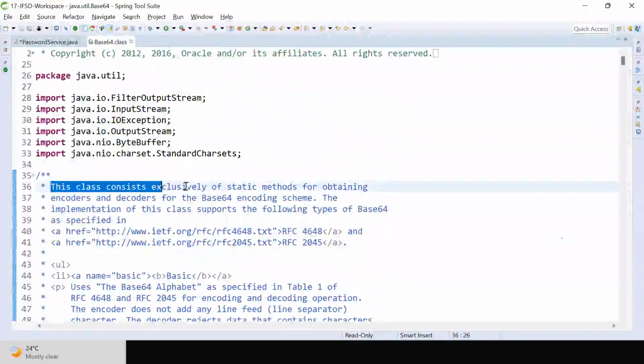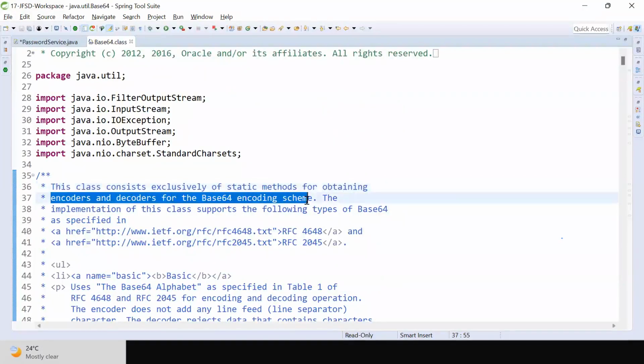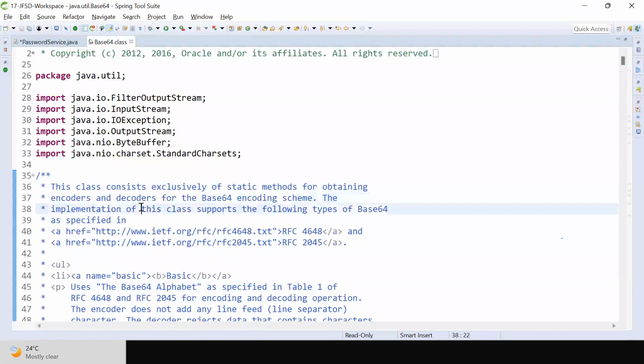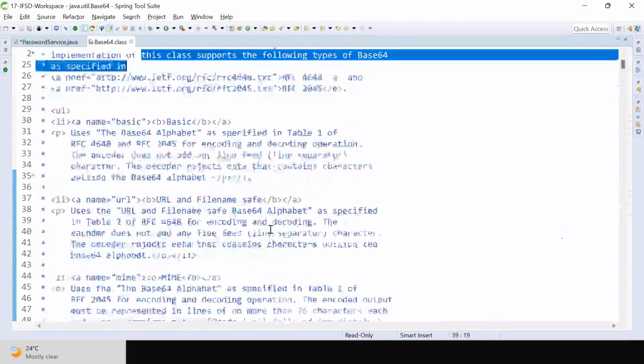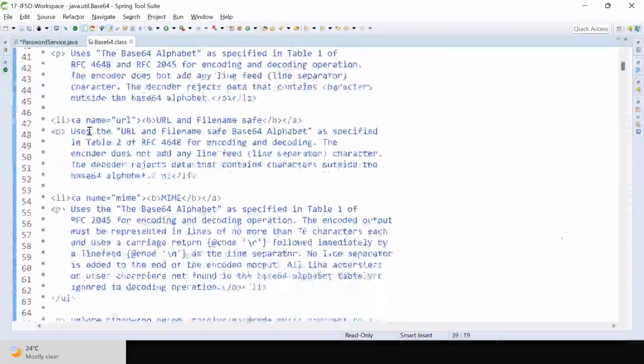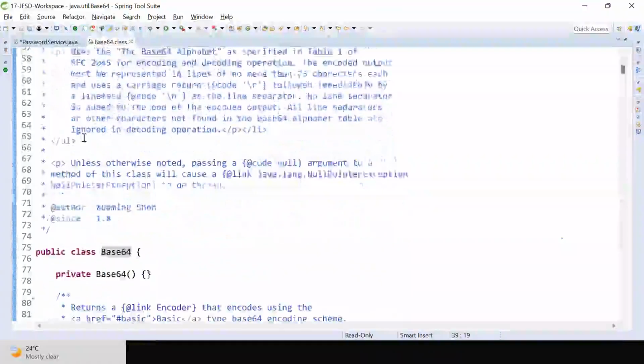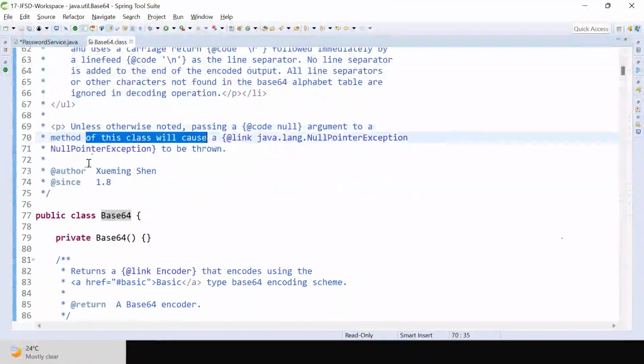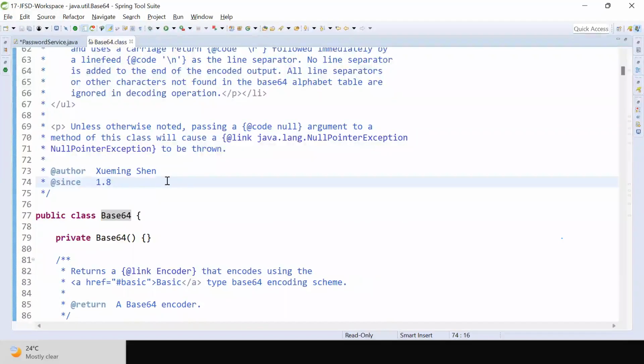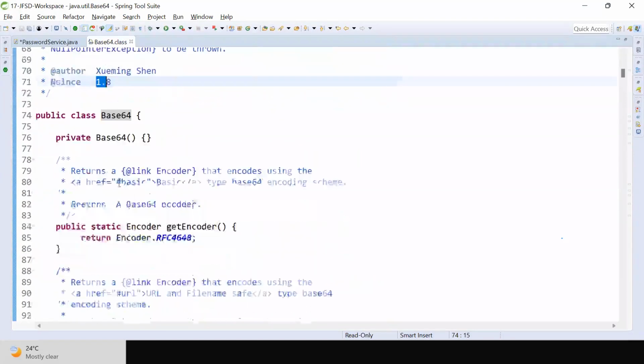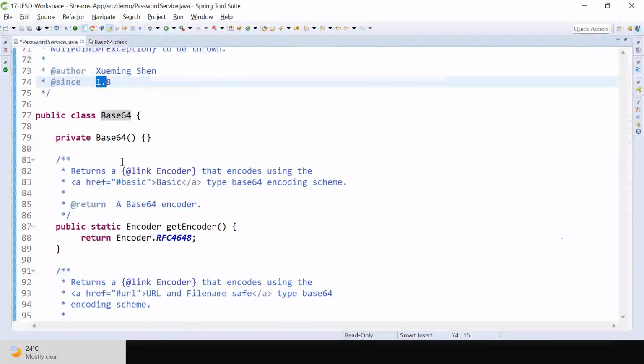This class consists exclusively of static methods for obtaining encoders and decoders for the Base64 encoding scheme. This implementation of the class supports the following types of Base64. Unless otherwise noted, passing a null argument to a method of this class will cause a NullPointerException. From which version is this Base64 available? Since 1.8.